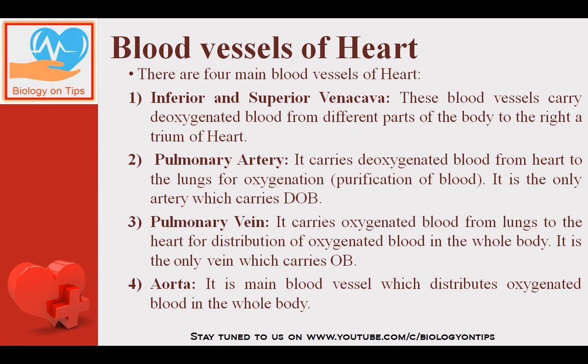DOB stands for deoxygenated blood and OB stands for oxygenated blood. Pulmonary vein carries oxygenated blood from the lungs to the heart for distribution of oxygenated blood in the whole body. It is the only vein which carries oxygenated blood. And last is the aorta. It is the main blood vessel which distributes oxygenated blood in the whole body. It opens from the left ventricle.